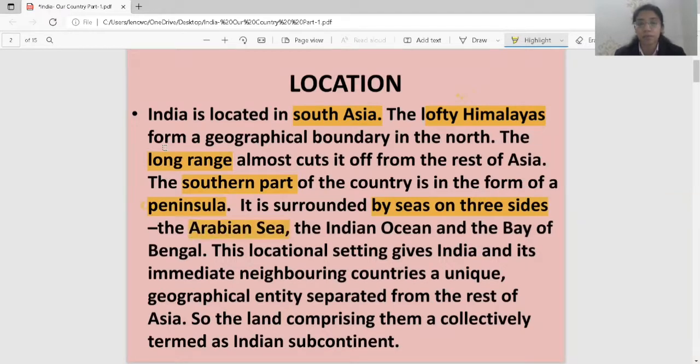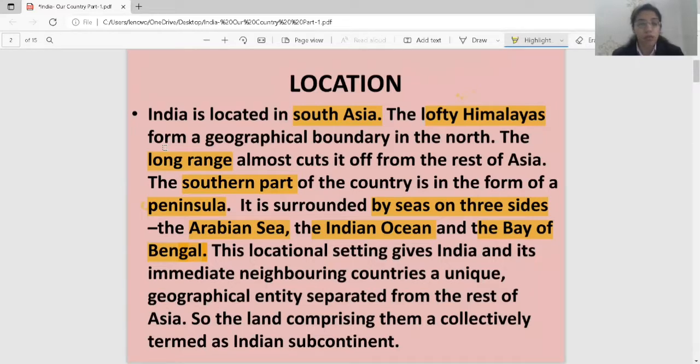Arabian Sea, Indian Ocean, and Bay of Bengal. So India is located at a place where the southern side is covered by three seas and the northern side is covered with mountain ranges and the lofty Himalayas.